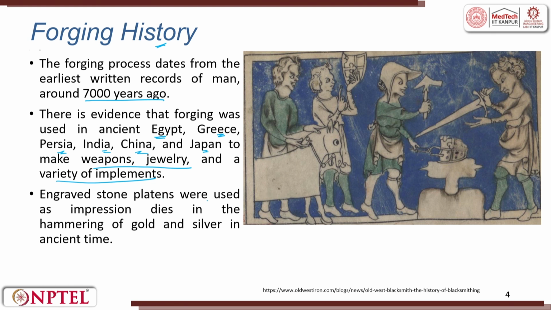Engraved stone patterns were used as impression dies in the hammering of gold and silver in ancient times. So, what they did was, they had a die, and in that die they had all the features they wanted, and they would impact it on a flat sheet or a coin to have the engraving. In fact, the gold coins of ancient times were all forged, wherein they had the king's logo or face, right. And then they also had the worth of money, like the coin value, like 1 rupee or 1 carat, 24 carat, that is all forged.